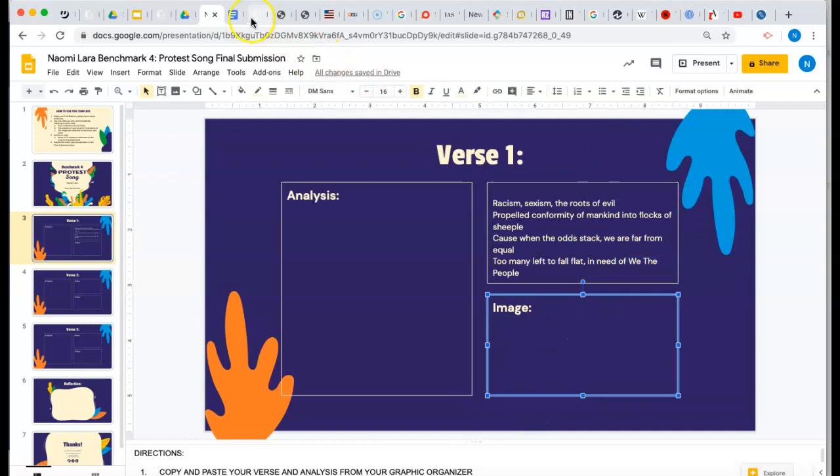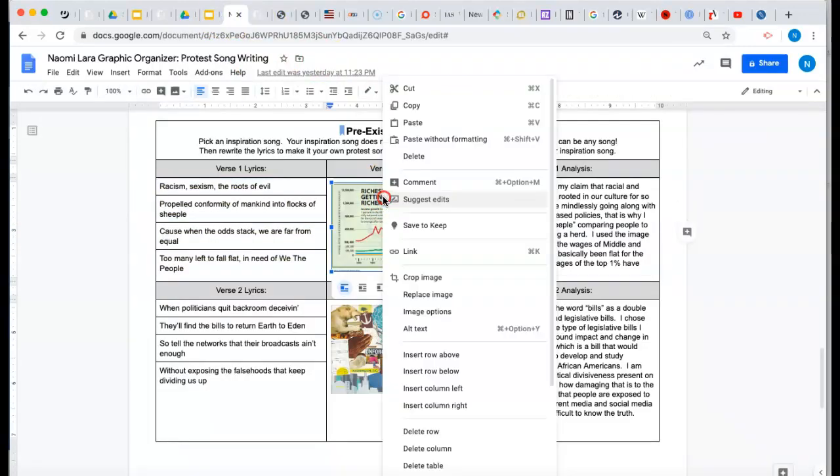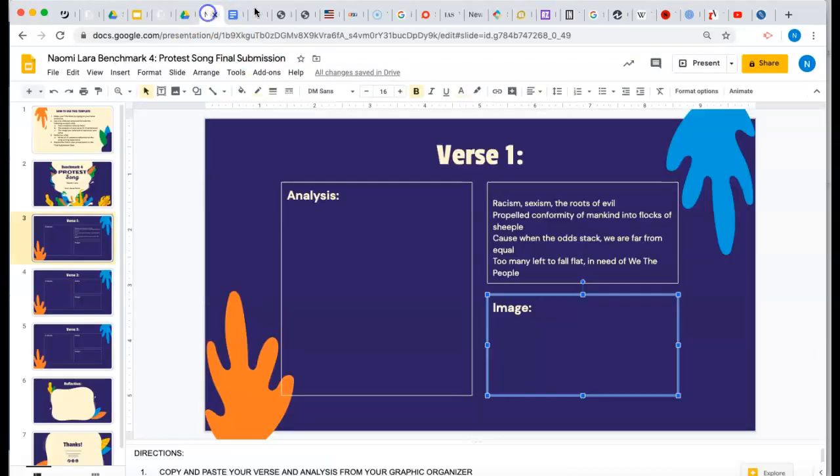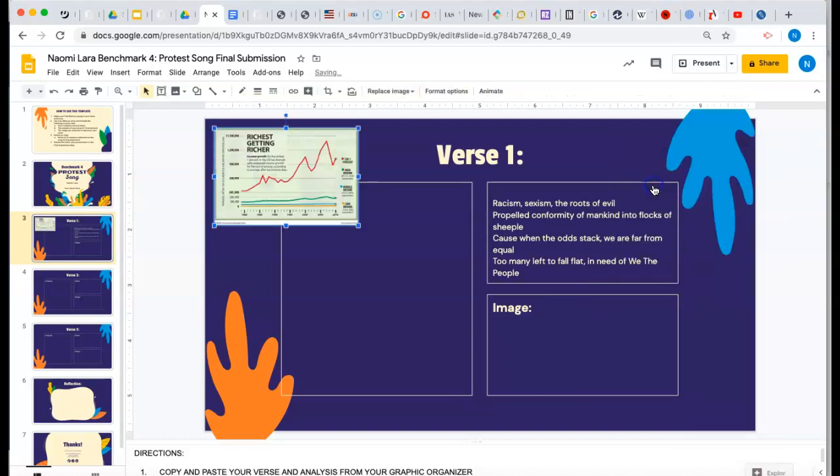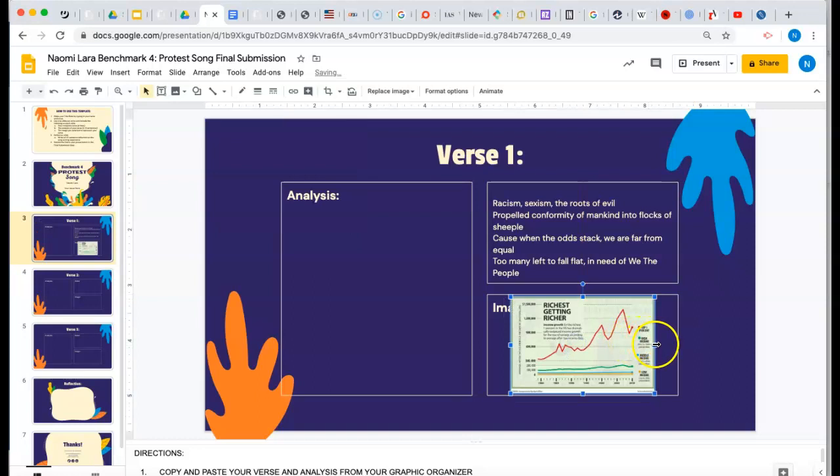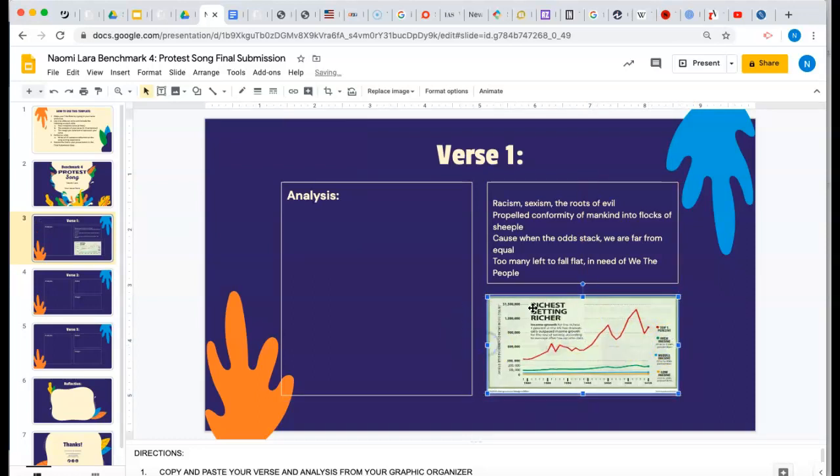And then with your image, you just need to grab your image. So right click, copy, go over here inside the image box, paste. It's still going to probably give it to you in another area, so you're just going to need to click and drag, and then you can drag the edges to format it so that it fits within the box.